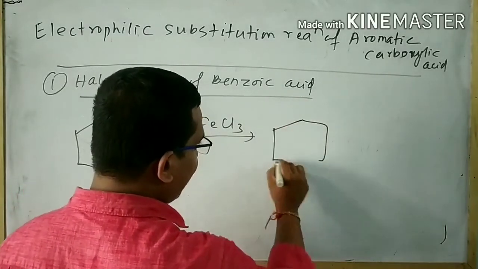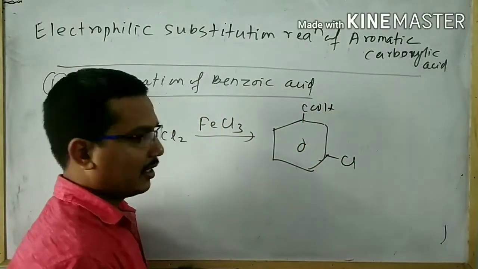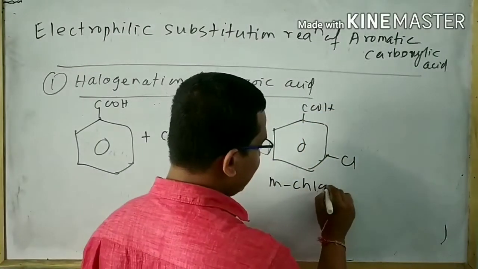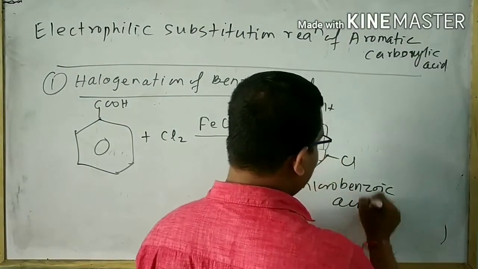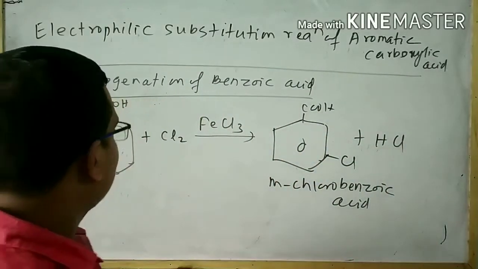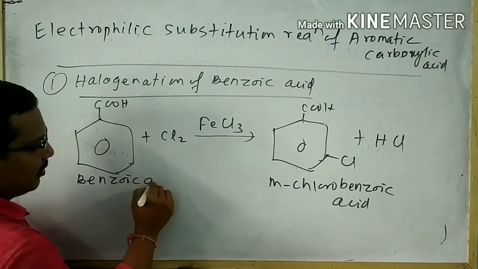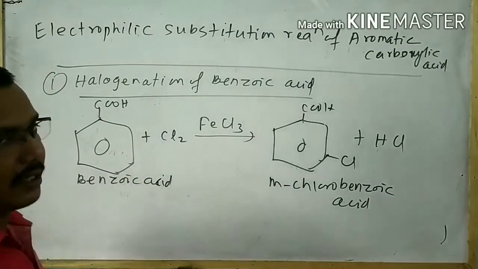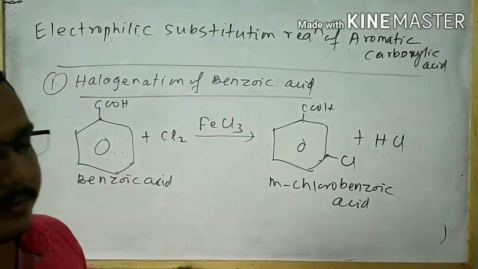So we can write the product, which is meta-chlorobenzoic acid with the byproduct HCl. So the statement is: when benzoic acid undergoes reaction with chlorine in the presence of FeCl3, then meta-chlorobenzoic acid is formed.